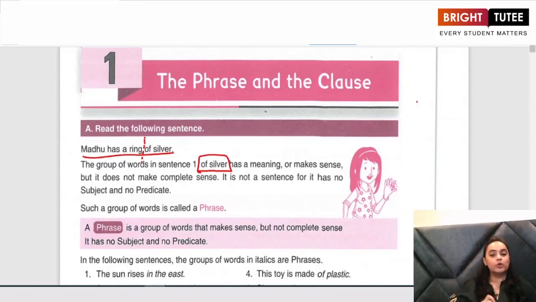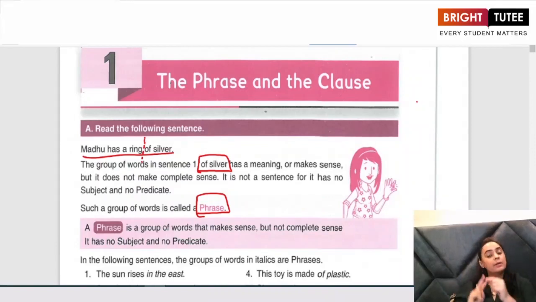And such group of words which do not have a subject and a predicate in them are known as phrases. What is a phrase? A phrase is a group of words without a subject and a predicate. So there are two things that we've understood so far. First, a sentence makes complete sense. It has a subject, a verb, and a predicate.